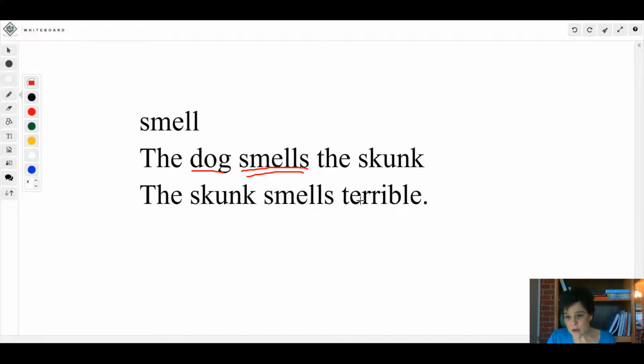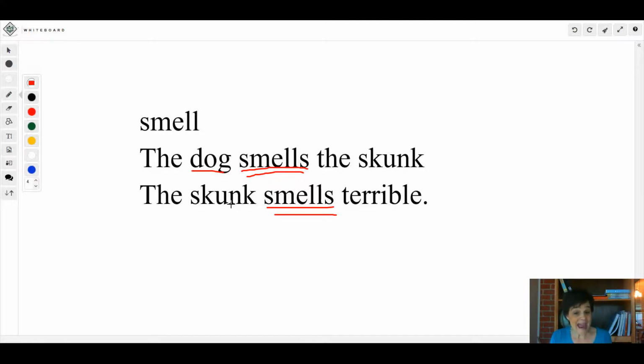Okay, so let's look at this sentence now. The skunk smells terrible. Now here's the verb smells. You might look at that and go, oh, that's action. But let's think just for a second. If you read that whole sentence, is smells what the action is? No, because in this sentence, the skunk is not using his nose to smell.